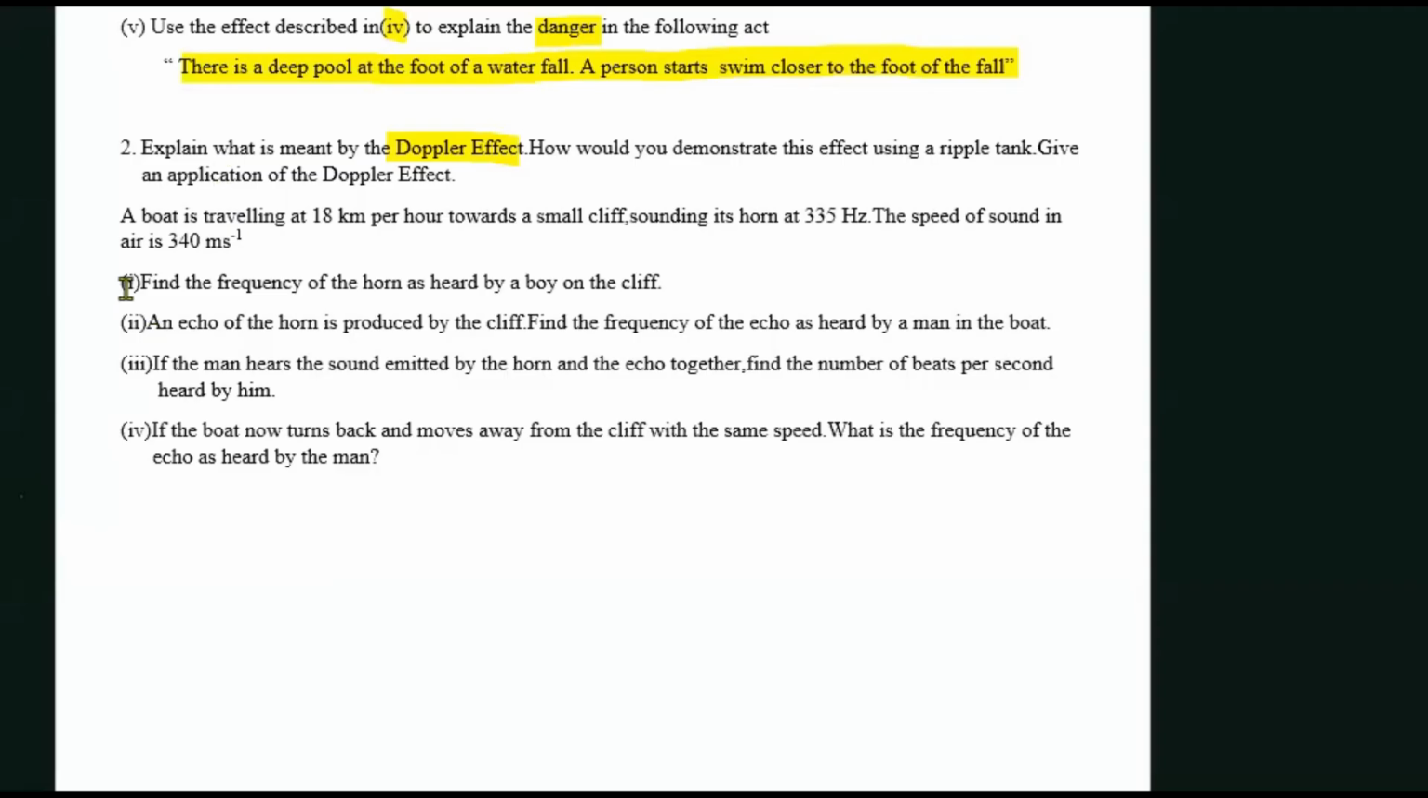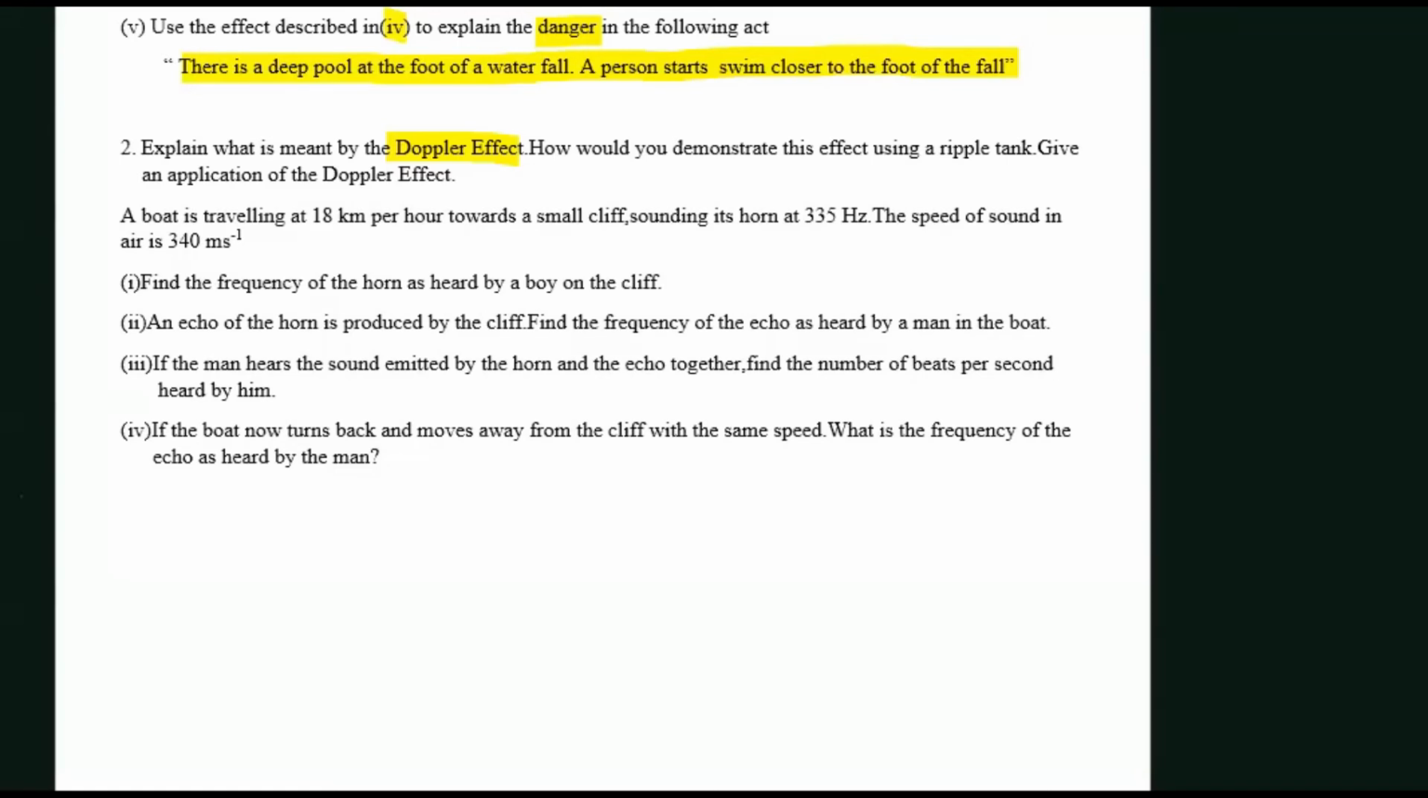All right, so let us move on to the next problem. It says a boat is traveling at 18 kilometers per hour towards a small cliff, and it sounds its horn at a frequency of 335 hertz. This is the actual frequency of the horn. The boat is the source, and it is moving towards the cliff. The speed of sound is given as 340 meters per second. They're asking us to find the frequency of the horn as heard by a boy on the cliff.